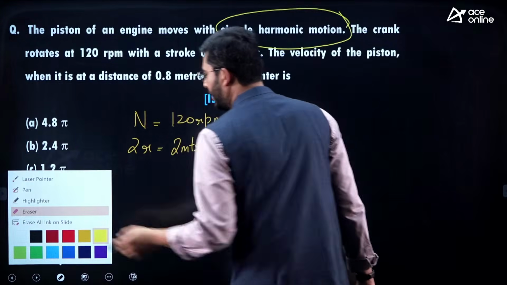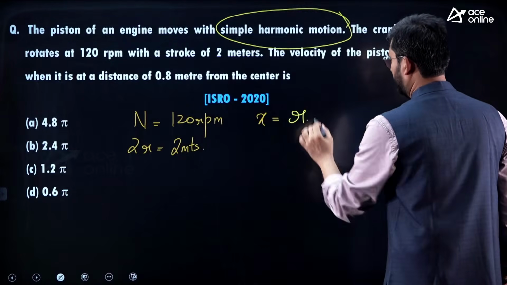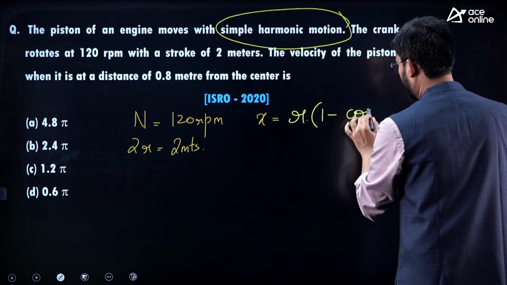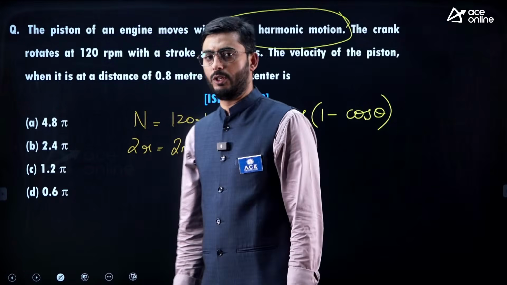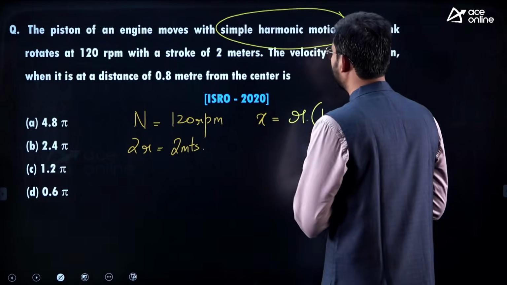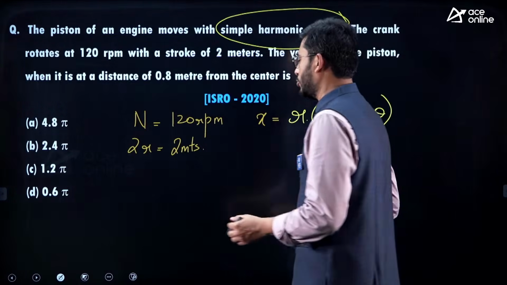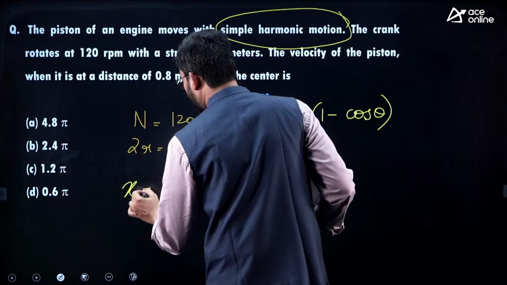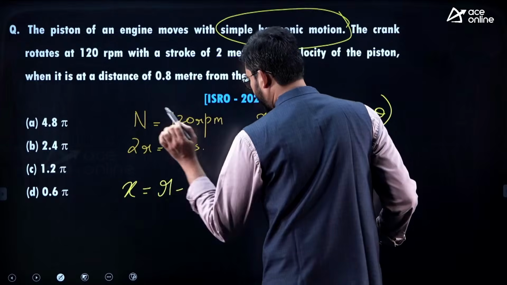We can approximate the above relation to R into 1 minus cos theta. Here the distance x is measured from the inner dead center. So x I can write as R minus d.